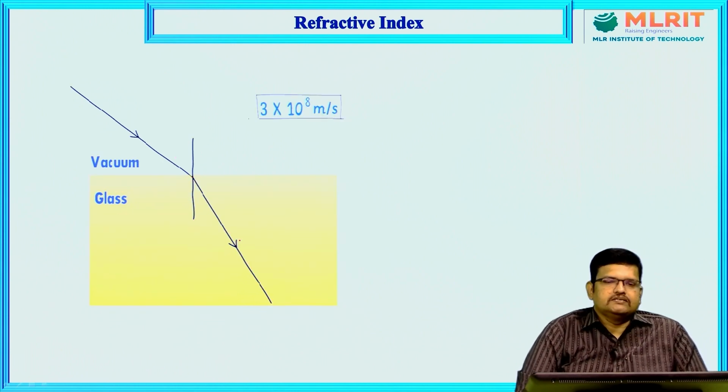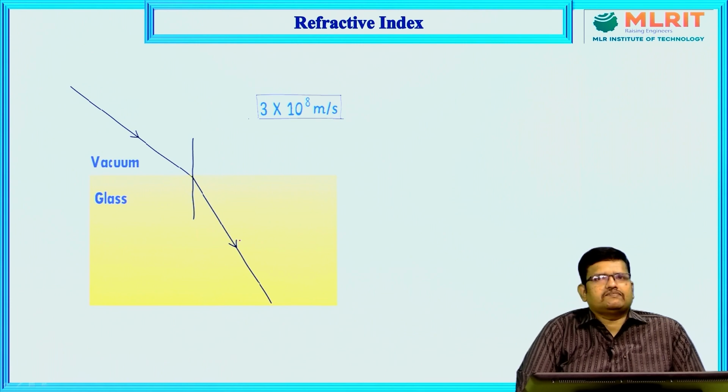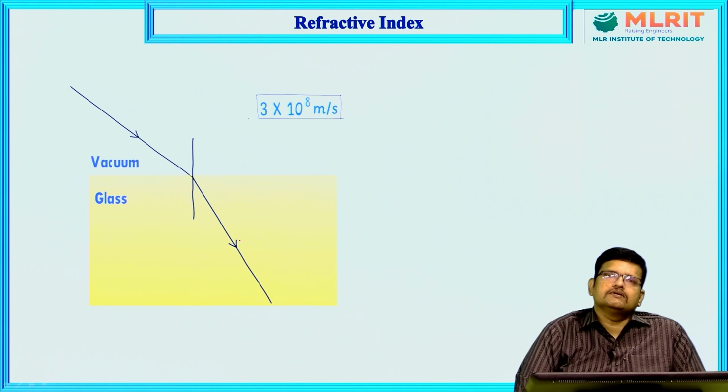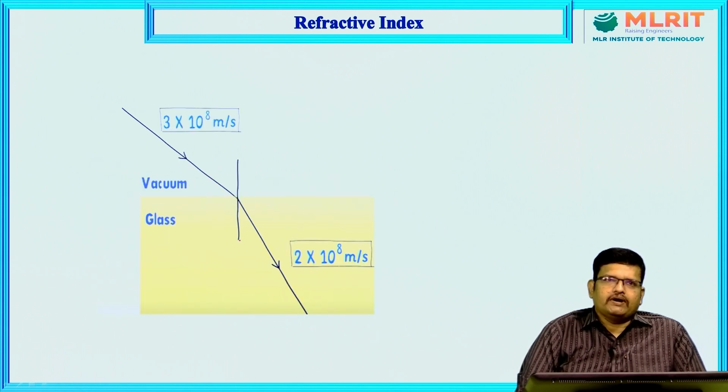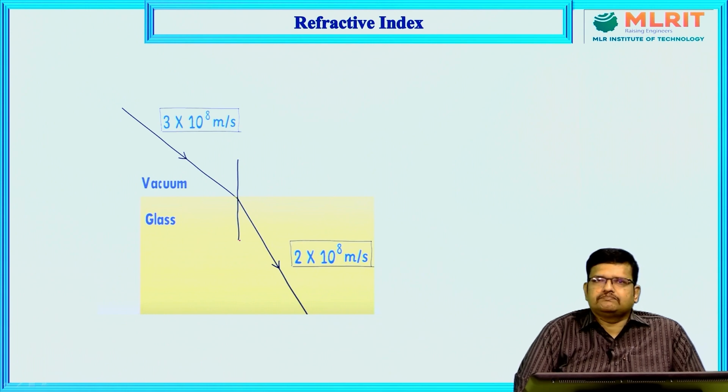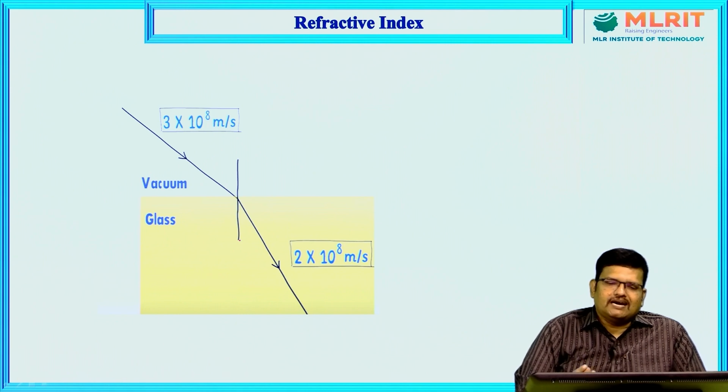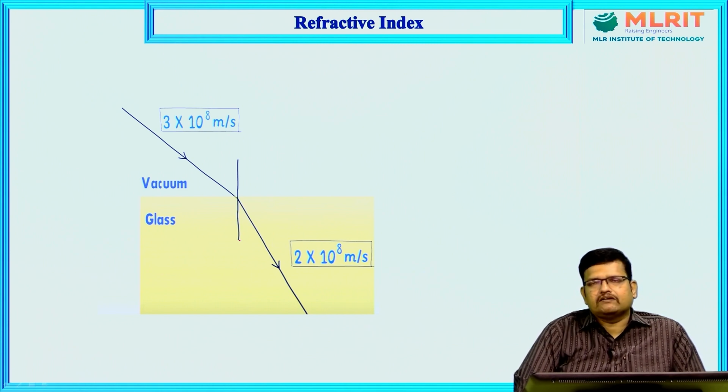Now we know that the speed of light is 3 x 10^8 meters per second in air medium, while in glass medium, let us assume the speed of light may be decreased. Generally in water or any glass medium, the speed of light decreases. In air, we know that the speed of light is constantly 3 x 10^8.